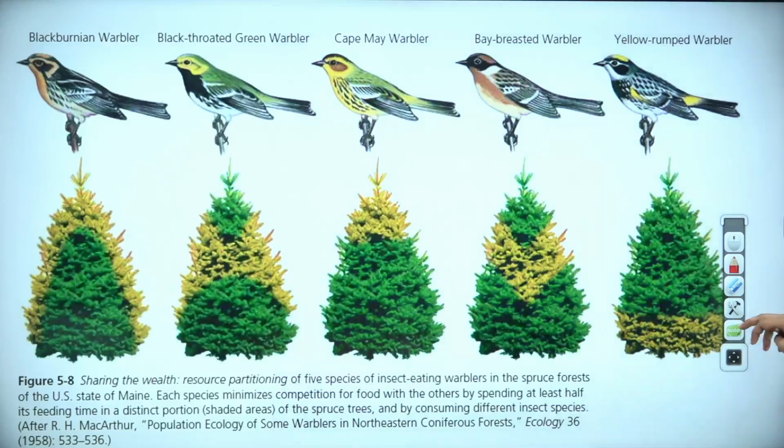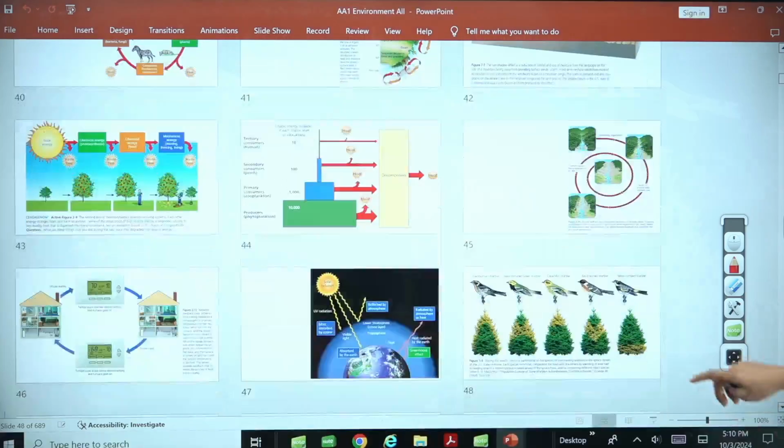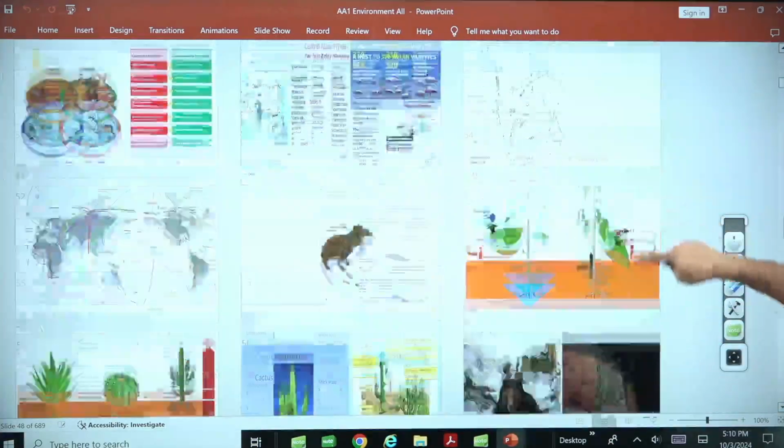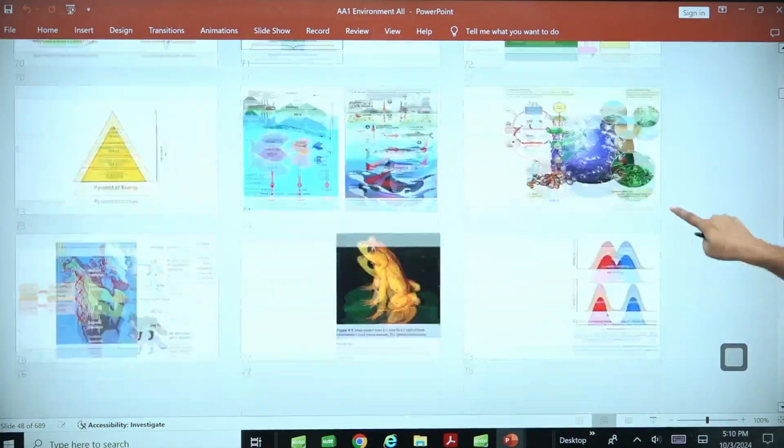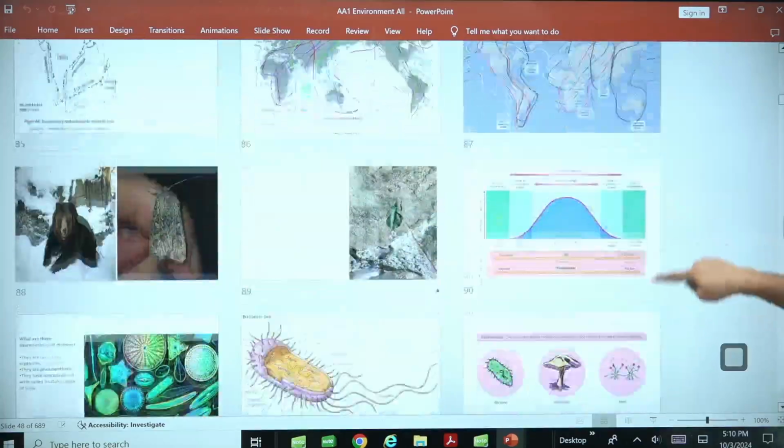Just give me a minute. The nutrient cycle, how does the nutrient cycle work? Just give me a minute.